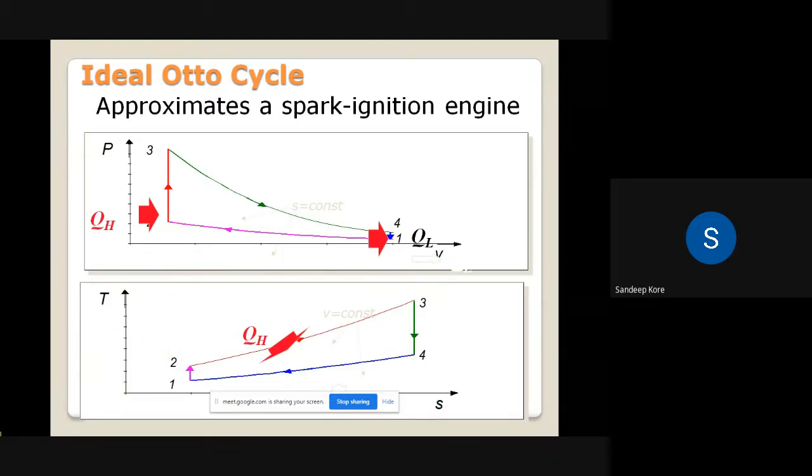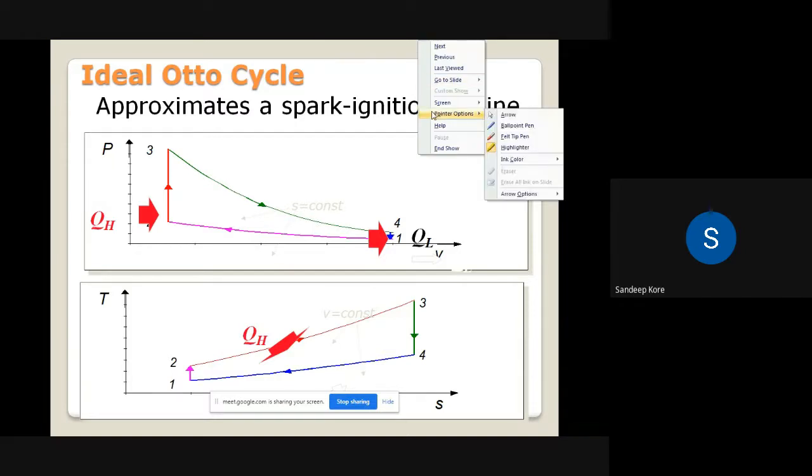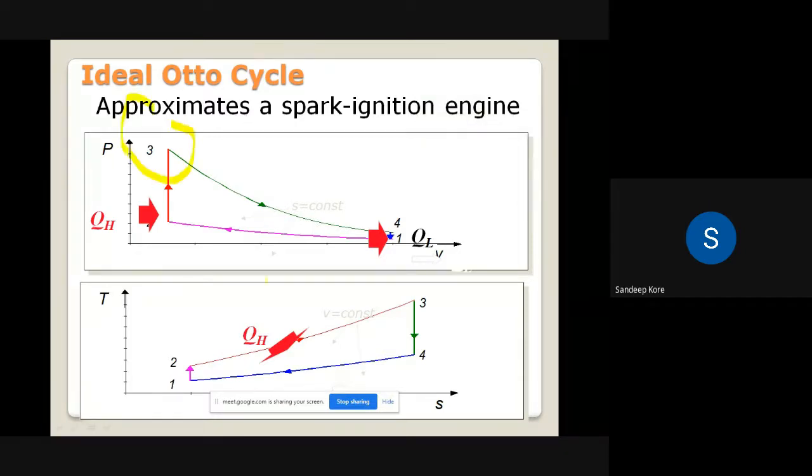On the TS diagram, 1 to 2 is compression, and temperature is increasing. 2 to 3 is heat addition at constant volume, so the highest temperature and pressure in the cycle are P3 and T3. 3 to 4 is expansion, the power stroke, and temperature is decreasing. 4 to 1 is the exhaust stroke.